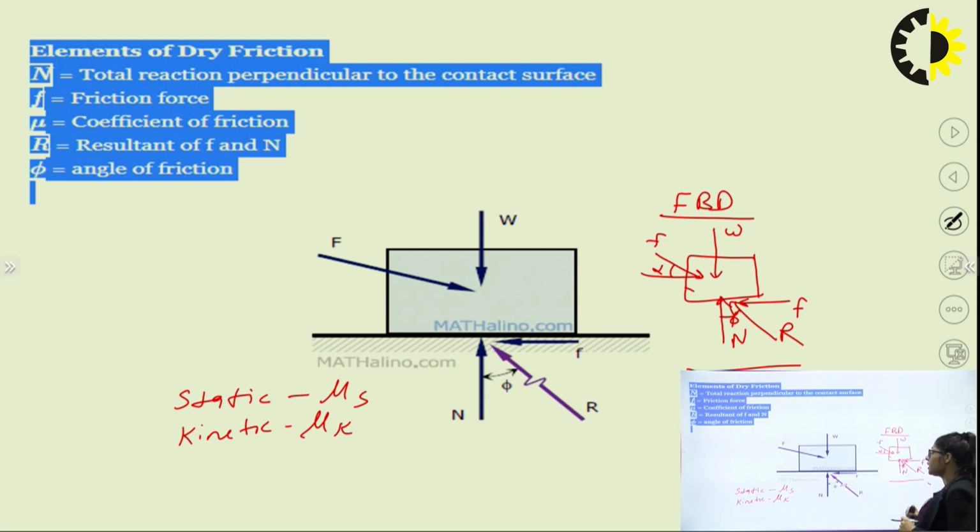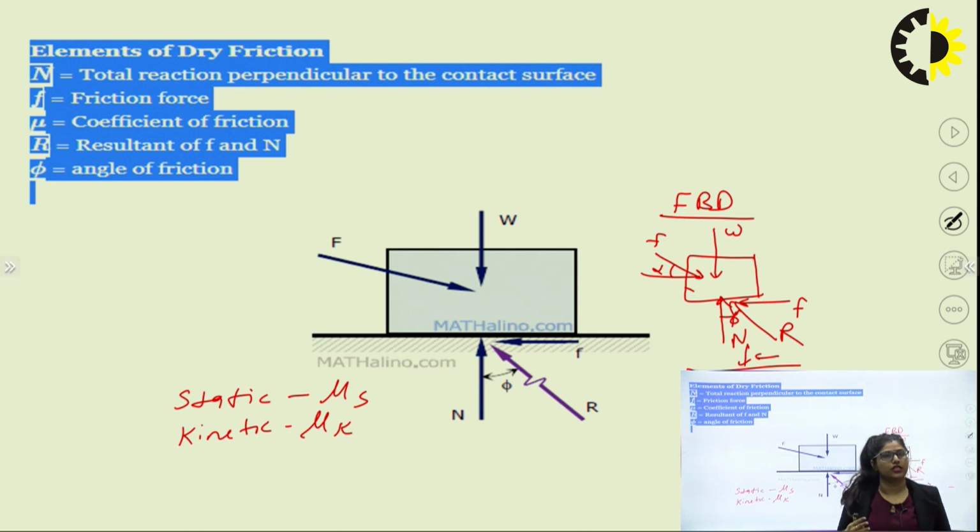Now, if I want to make an FBD of this surface, what can I do? This body is acting on this surface, so there should be some reaction for this body, and it has some movement in this direction, so friction acts on it. As I said, we don't require this, but if I want to make it, we need to introduce two forces on this surface.